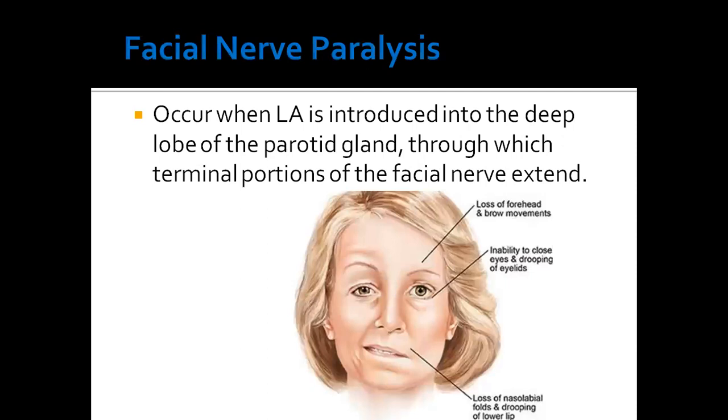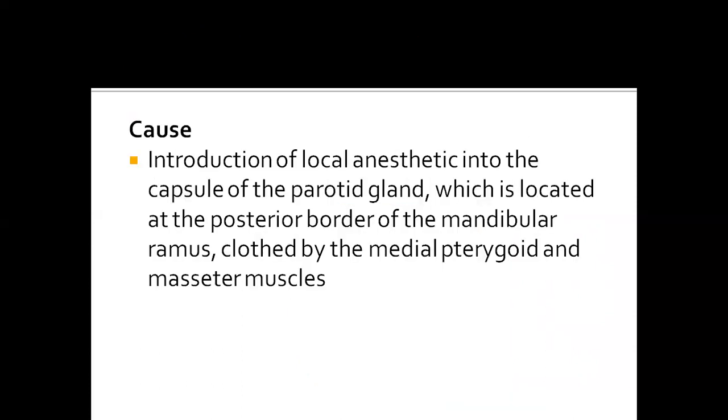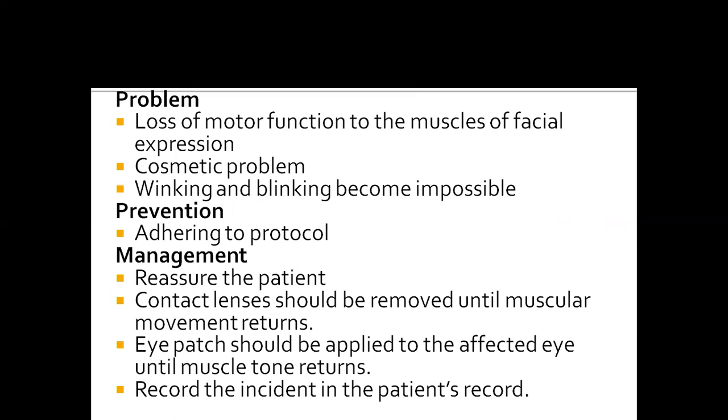Next is facial nerve paralysis. It occurs when local anesthesia is introduced into the deep lobe of the parotid gland, through which the terminal portion of the facial nerve extends. And the cause is introduction of local anesthetic into the capsule of the parotid gland, which is located at the posterior border of the mandibular ramus and is clothed by the medial pterygoid and masseter muscle. And the problem is it causes loss of motor function to the muscles of facial expression, and there will be cosmetic problems; wrinkling and blinking become impossible.